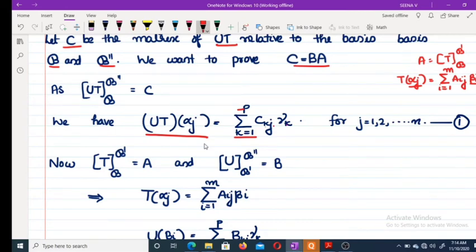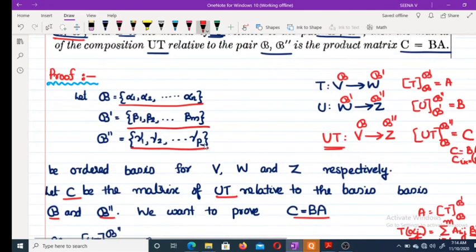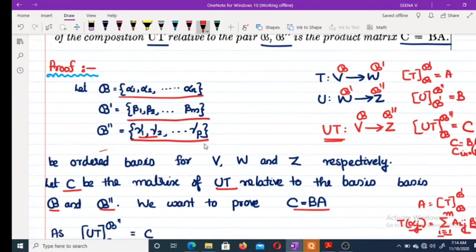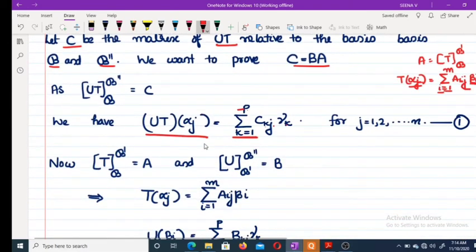Clear? Here T alpha j, if A is the matrix related to this one, sigma i varies from 1 to m. m means the number of elements in B dash. A i j, here i, here i, here j, here j, and beta i, here i. So using the same notation, sigma k varies from 1 to p. Here the number of elements is gamma 1, gamma 2, etc., gamma p. So sigma k varies from 1 to p, C k j gamma k, for j equal to 1 to n. Clear?